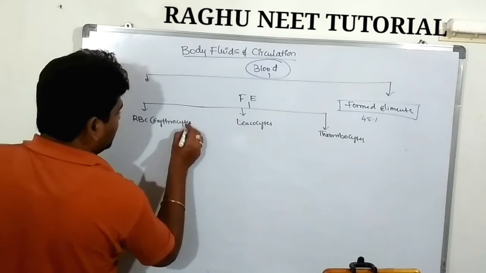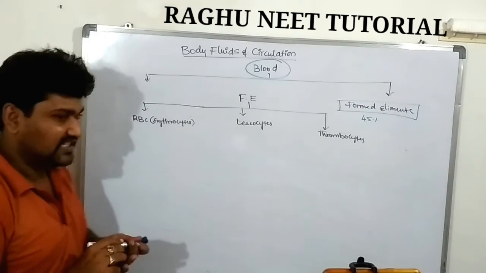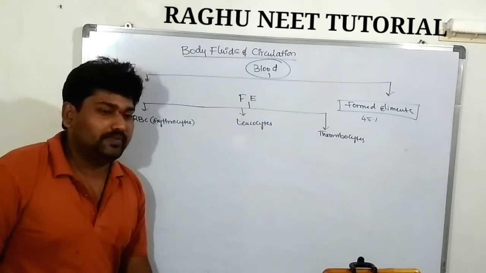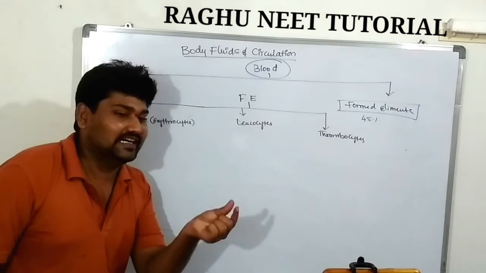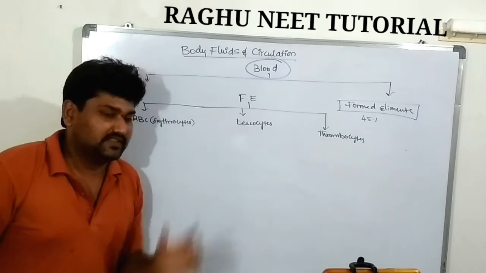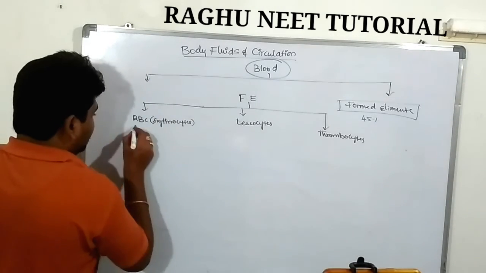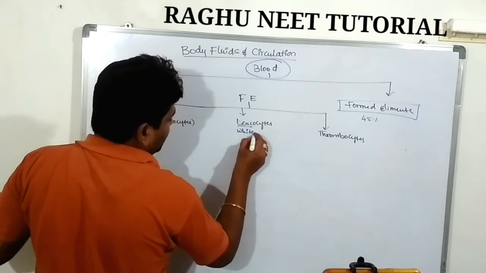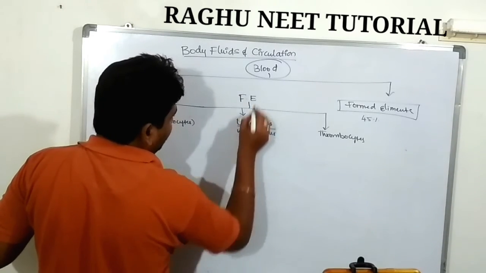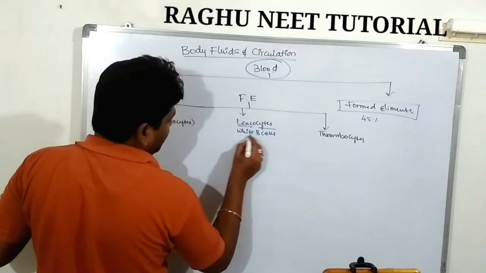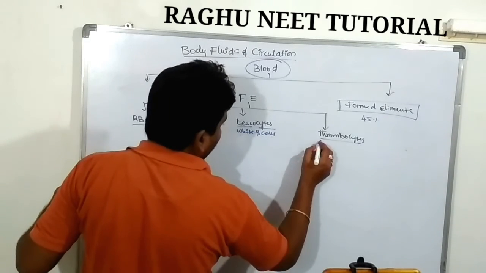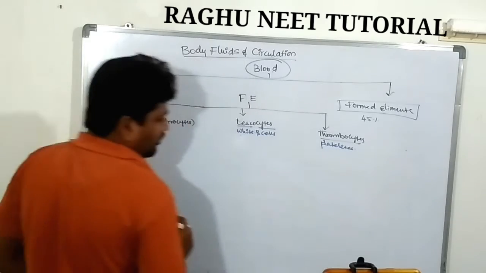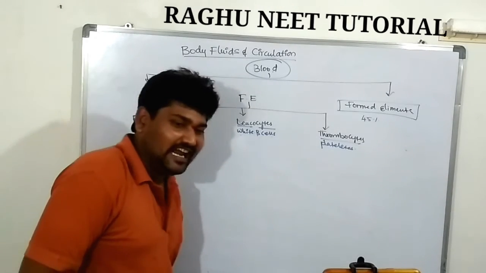Erythrocytes. The formed elements have 3 different types of cells: erythrocytes, leukocytes, and thrombocytes. What are erythrocytes? Erythro means red, and cyte means cell. These are known as red blood cells, RBC. Leuko means white, and cyte means cells, so these are the white blood cells. Thrombocytes are nothing but platelets. Thrombo means clotting.